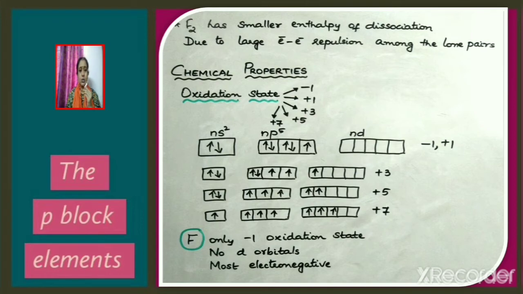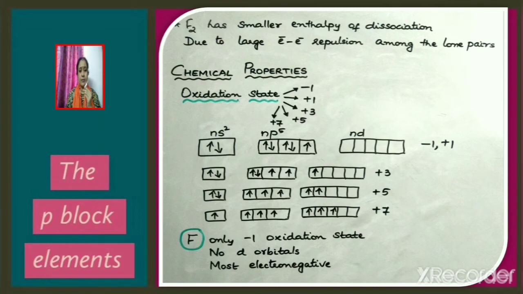Now consider ns2np5 outer electronic configuration. If one electron is gained by halogen, it will exhibit an oxidation state of -1. And if one electron is lost, it will exhibit an oxidation state of +1. Now let one of the np5 electrons be promoted to the vacant nd orbital. In such a case, 3 unpaired electrons will be present, and if all the 3 electrons are lost, the halogen will exhibit an oxidation state of +3.